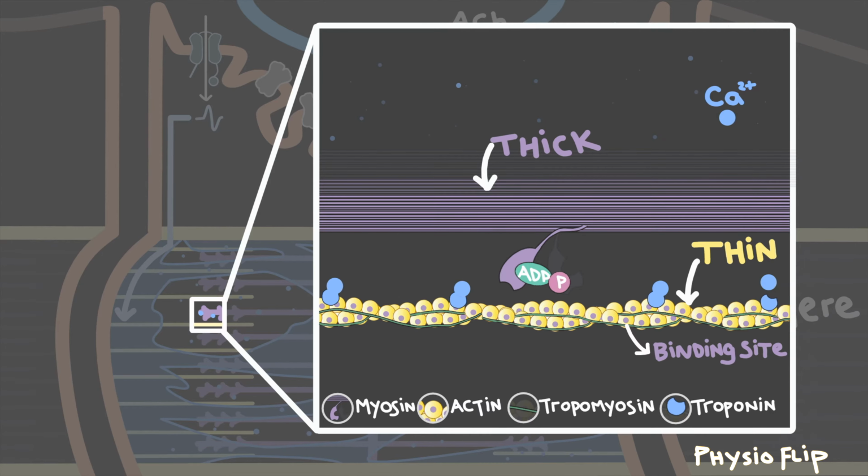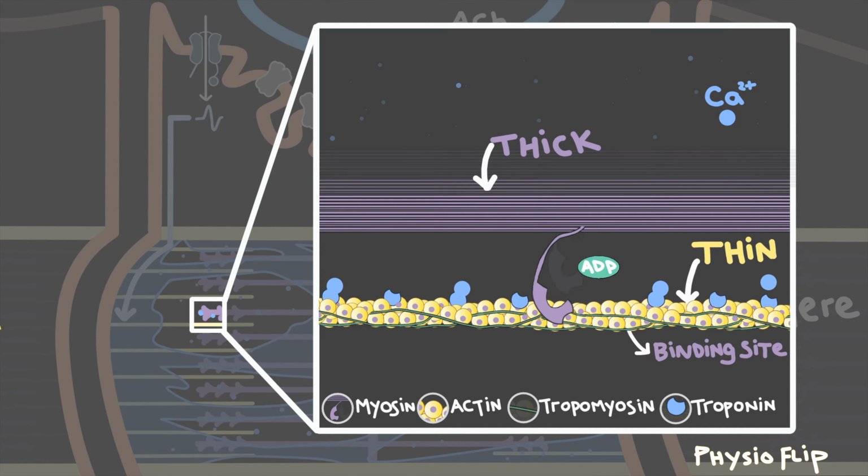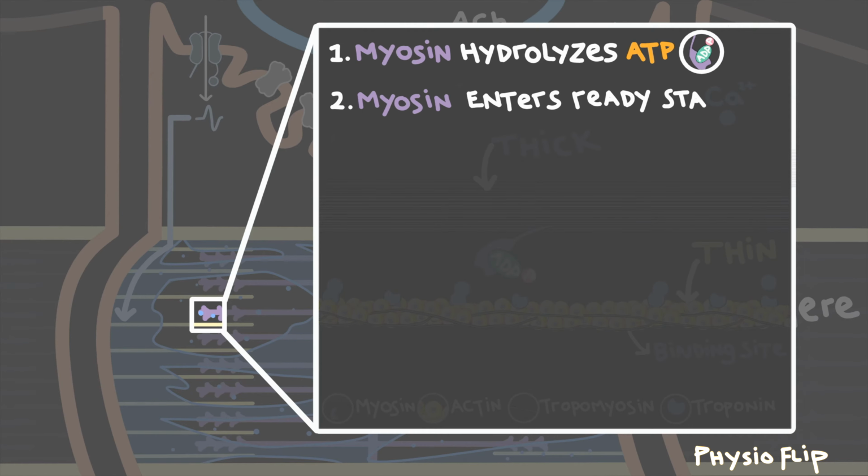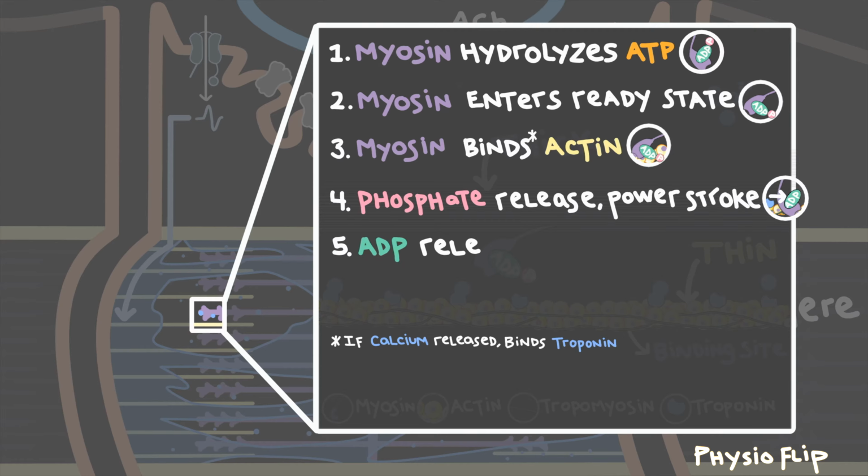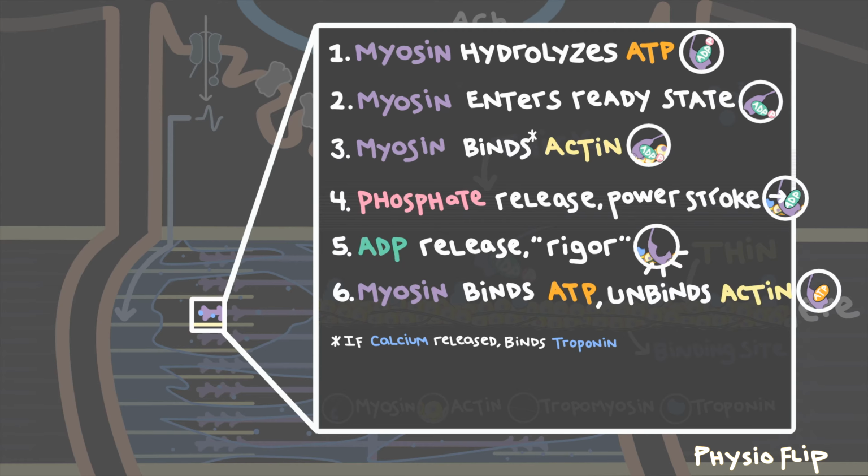In this video, I'll introduce you to the tiny proteins, myosin and actin, that are responsible for helping your skeletal muscle cells contract. I'll review the series of steps required to make this contraction happen, often referred to as the cross-bridge cycle. You ready? Let's do it.